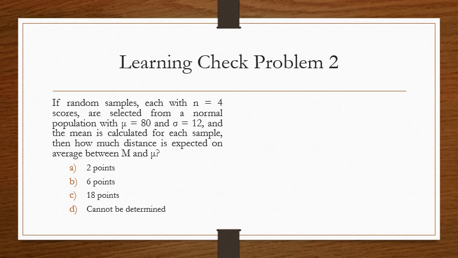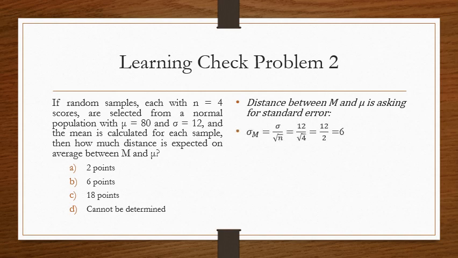Problem 2. If random samples, each with n equals 4 scores, are selected from a normal population with a mean of 80 and a standard deviation of 12, and the mean is calculated for each sample, then how much distance is expected on average between M and mu? So let's figure this out. If we're talking about how much difference is expected, that's talking about standard error. So the calculation for standard error would look like this. You'd put the standard deviation of 12 over the square root of n. In this case, n is 4. You should get 6 for your estimated standard error, and that's your answer, B. 6 points are expected.